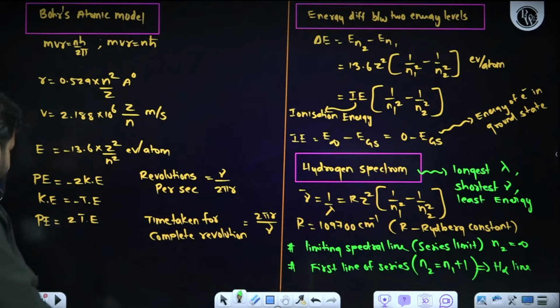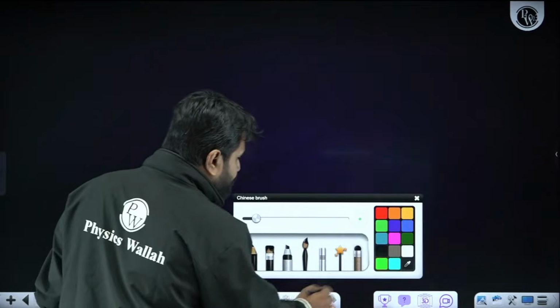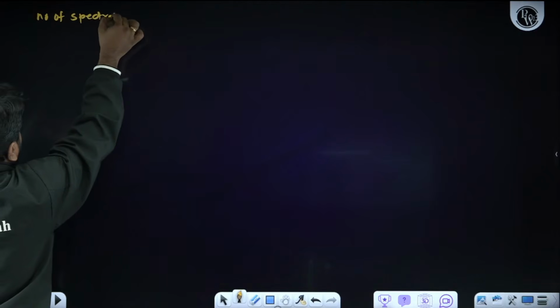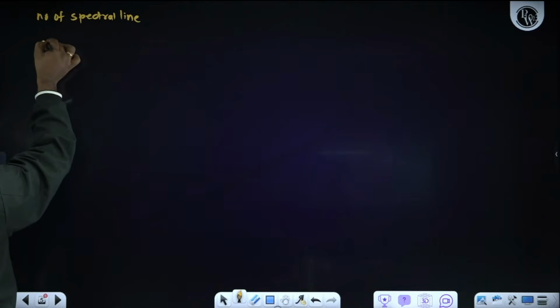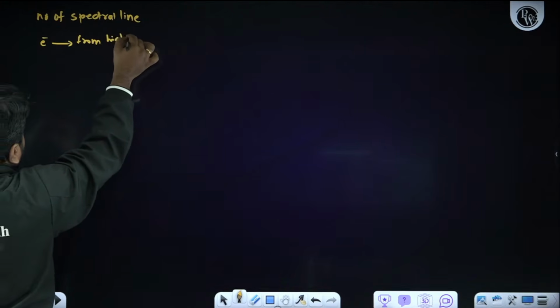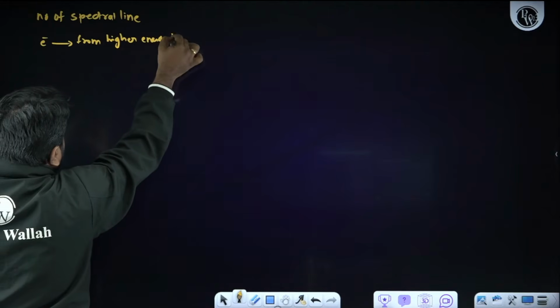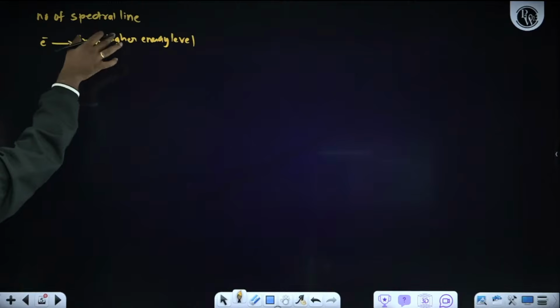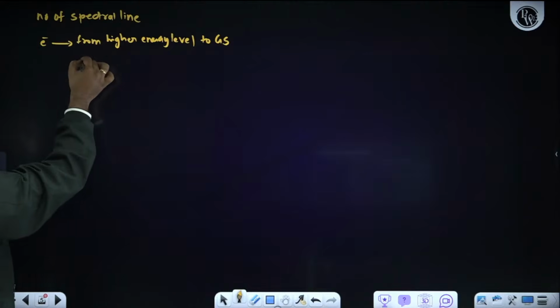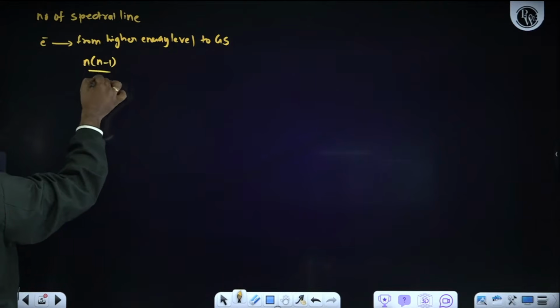Fine. Okay. Now, when it comes to the number of spectral lines, the calculation is very, very important. How to do this calculation? Very simple. If an electron jumps from a higher energy level to the ground state, then what is the formula we can use? N(n minus 1)/2.